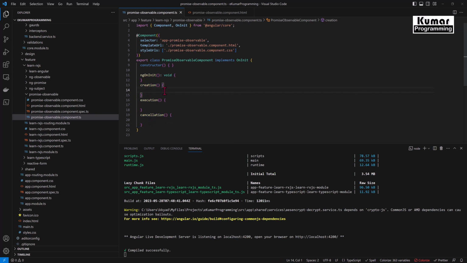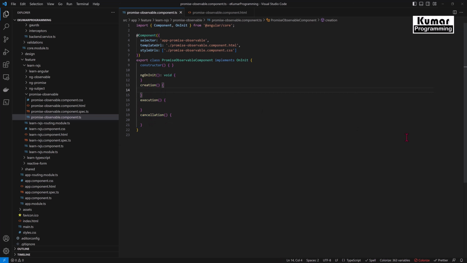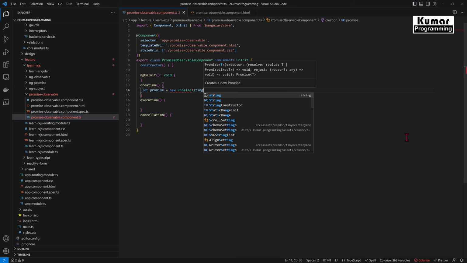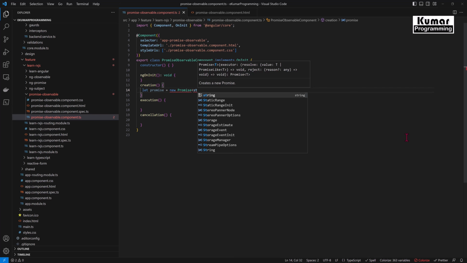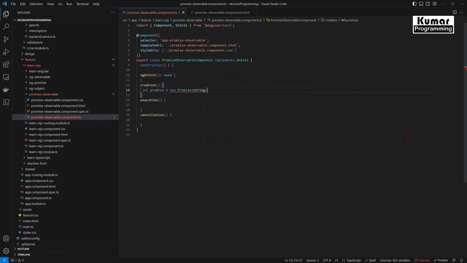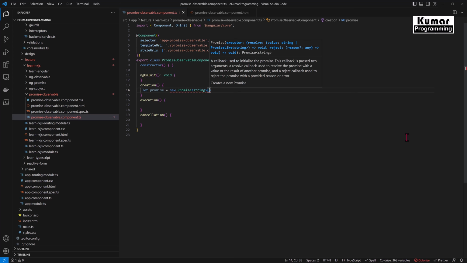So in the creation, let me create a promise. Now here I'm going to create a promise. Let me create a variable for promise, new Promise. Promise is a part of JavaScript only, so we don't have to use any library for this. And promise always takes two parameters.